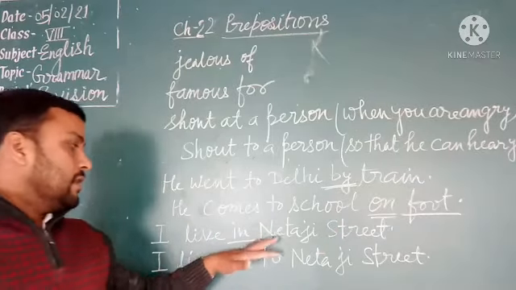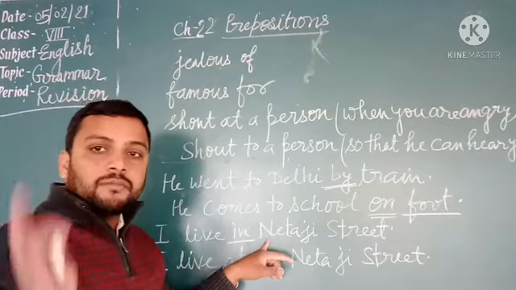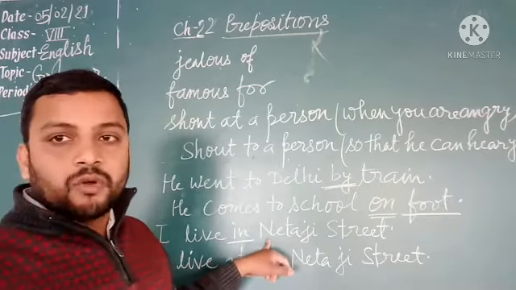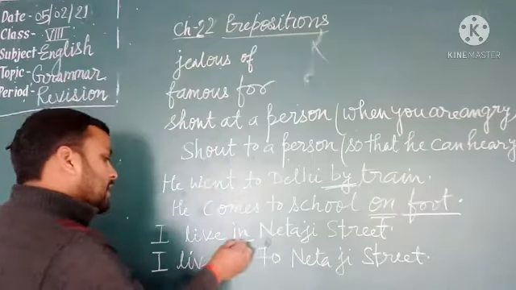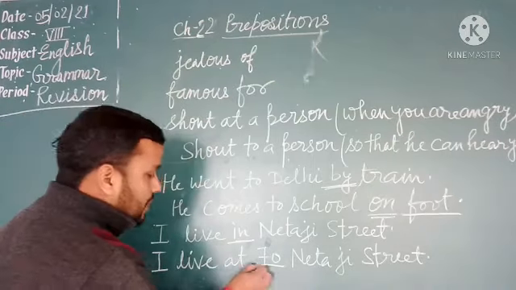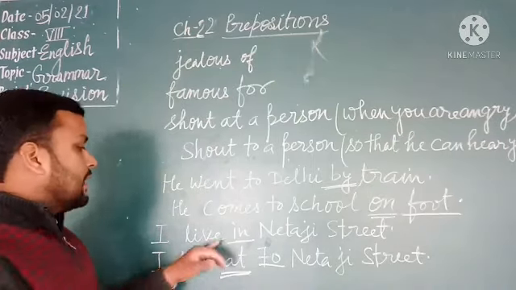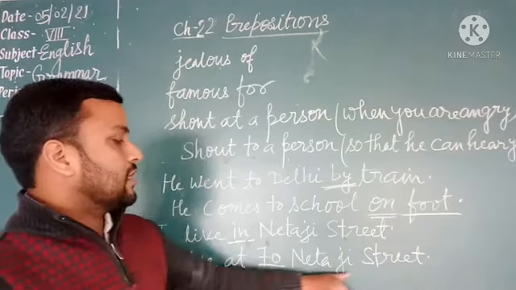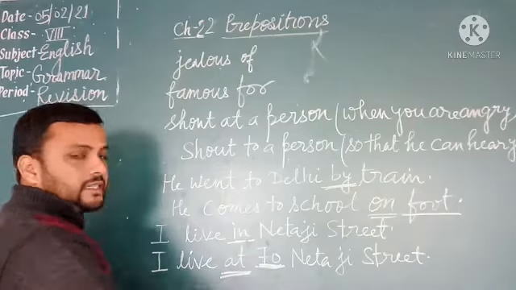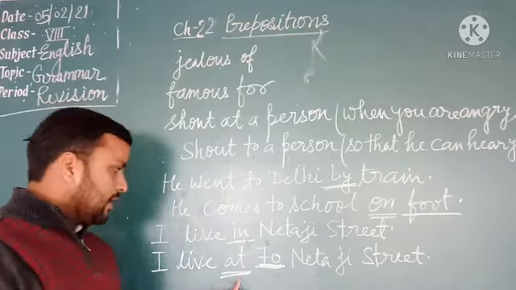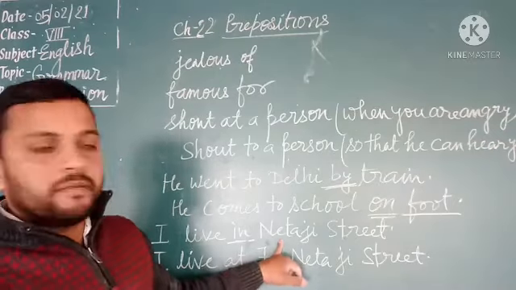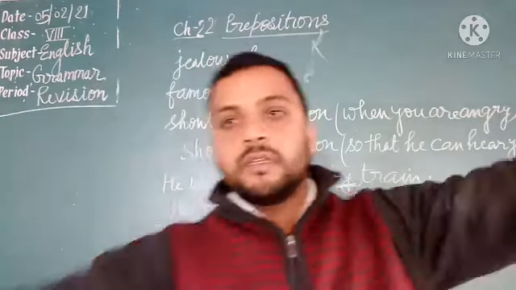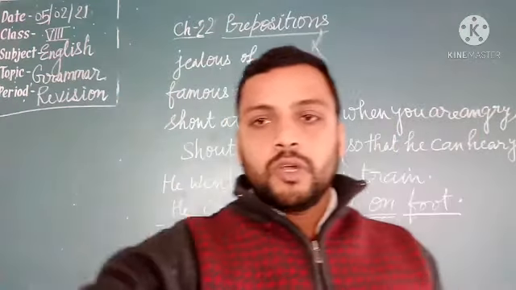Students, if in an address the house number is not given, if only the name of the road or street is given, then we use in, and if the house number is given, then we use at. I live in Netaji Street. I live at 70 Netaji Street. When the house number, exact address is given, then we use at. When only the name of the street is given, we use in. So students, you will revise this chapter thoroughly.